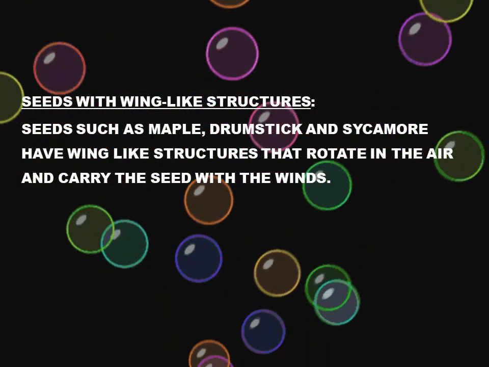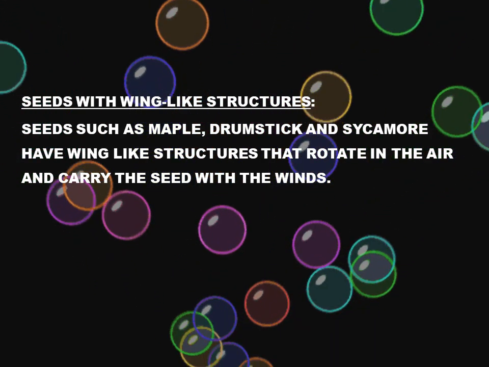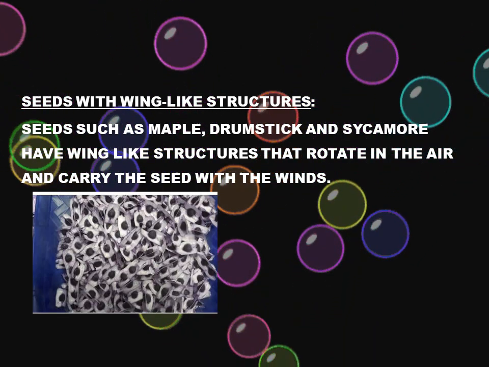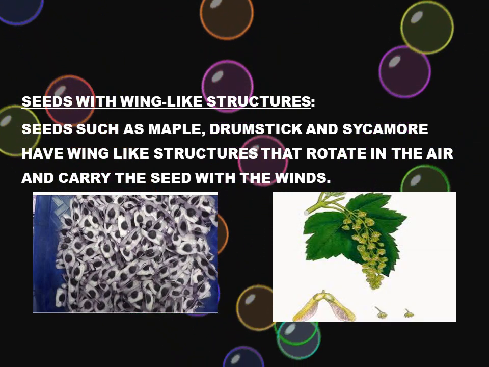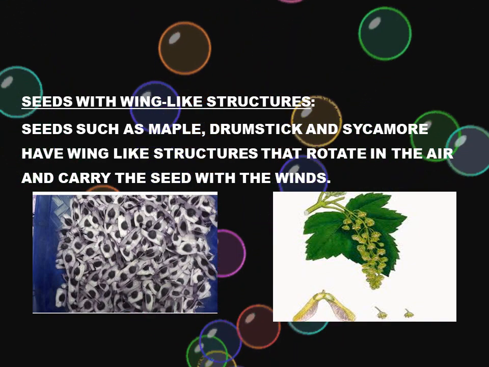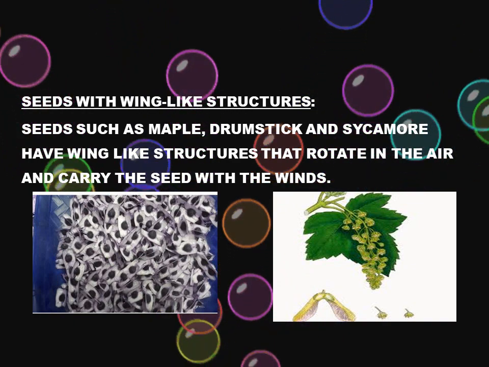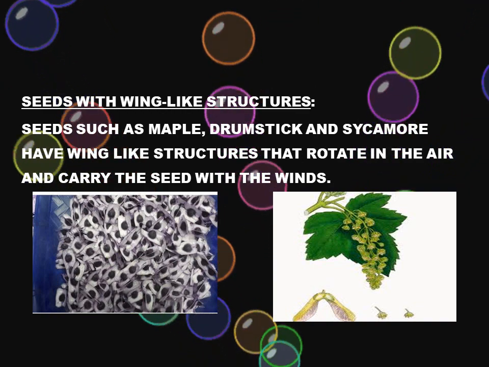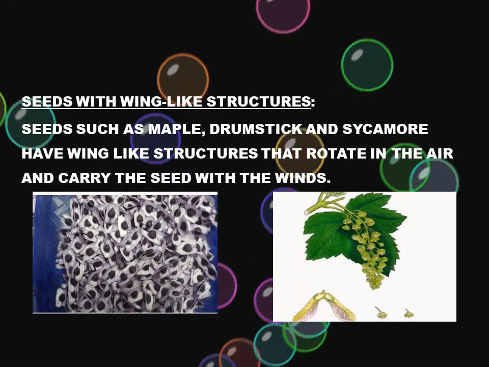Some seeds have wing-like structures. So let's see how wind helps them to move from one place to another. Seeds such as maple, drumstick and sycamore have wing-like structures that rotate in the air and carry the seed with the wind. Now can you see the drumstick seed? They have wing-like structures, and even sycamore has wing-like structures.